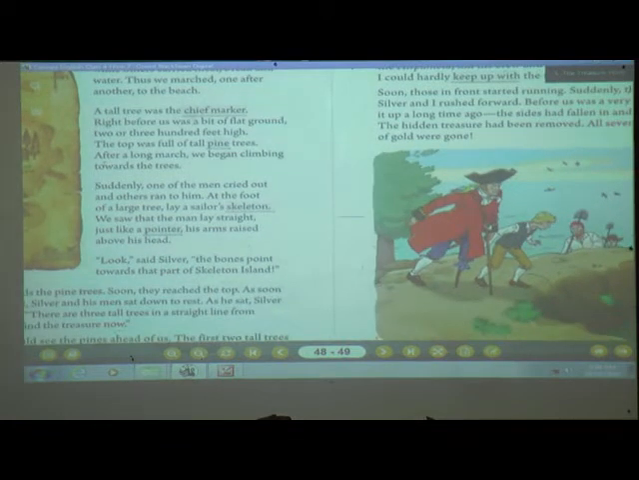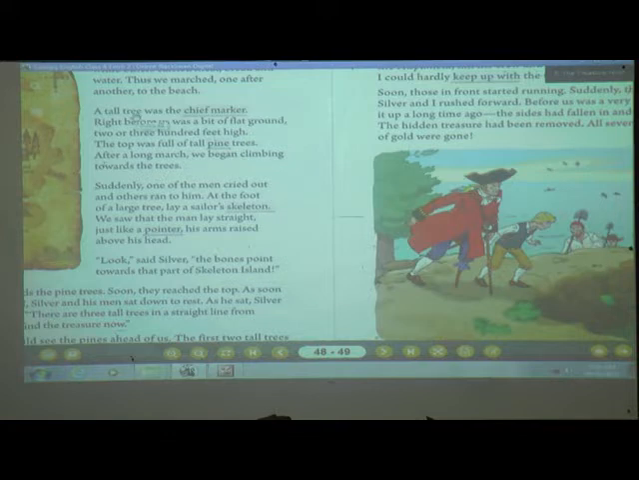Now, a tall tree was the chief marker. Right before us was a bit of flat ground, 200 or 300 feet high. The top was full of tall pine trees. After a long march, we began climbing towards the tree.